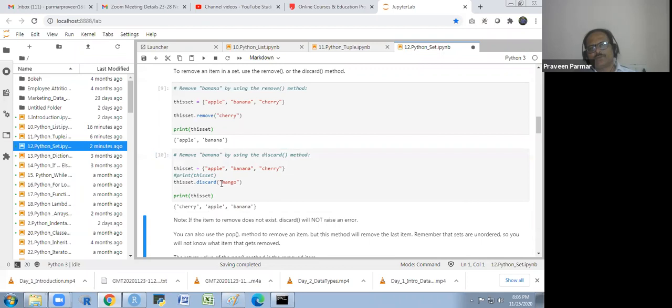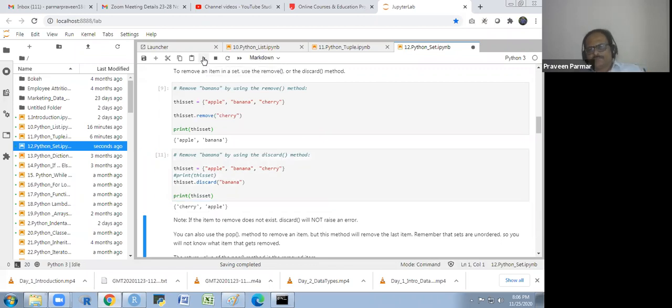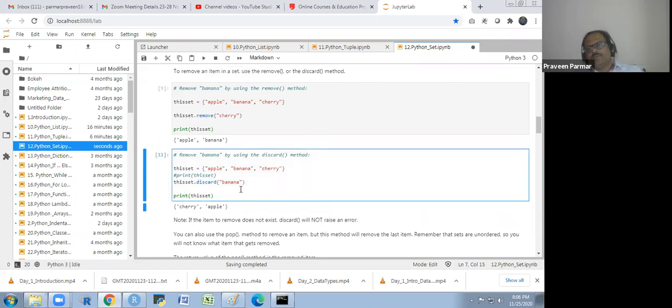Got it? Discard will not give me the error. If I use banana, then it will remove the banana. If you write something else that is not here, it will not give you the error. It will give you the remaining, whatever is there. Does that make sense to everyone? And discard and remove, what is the difference?